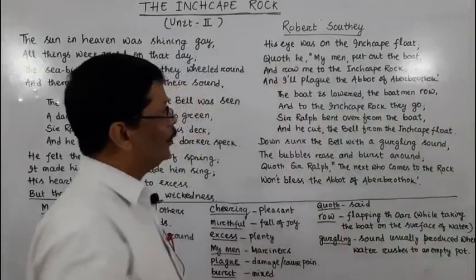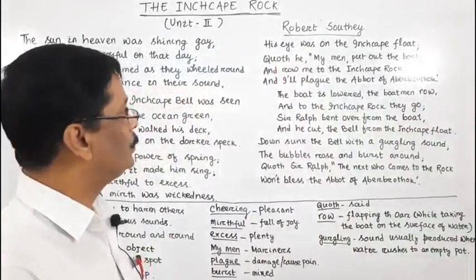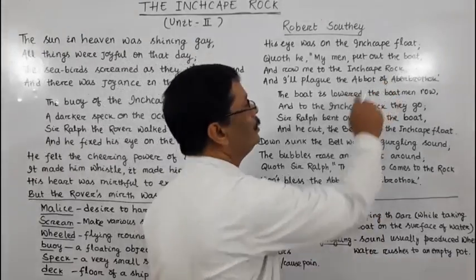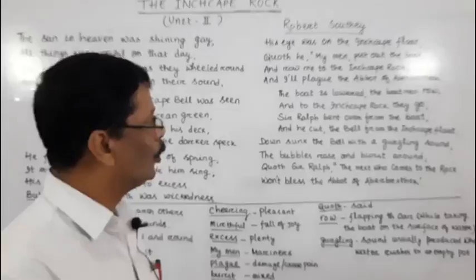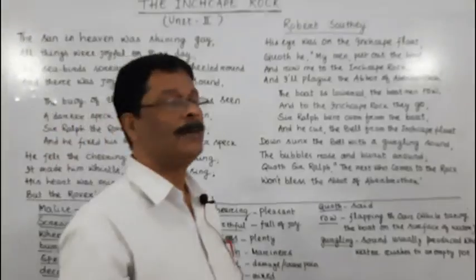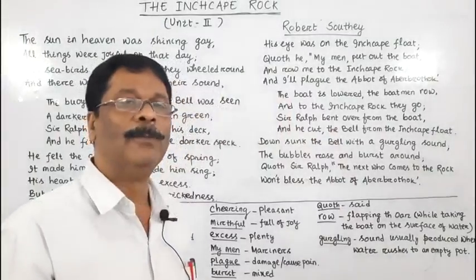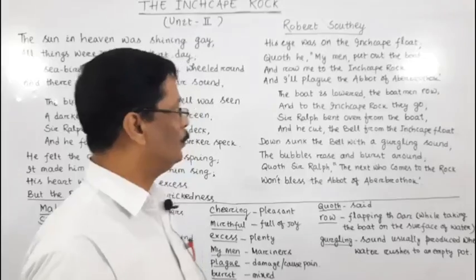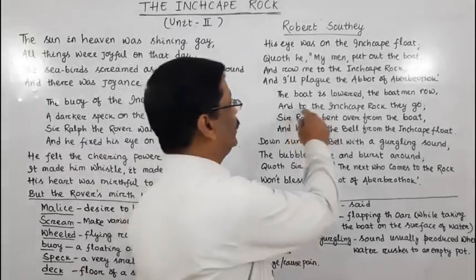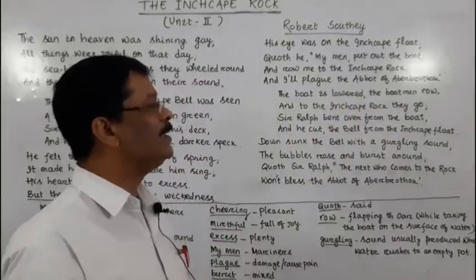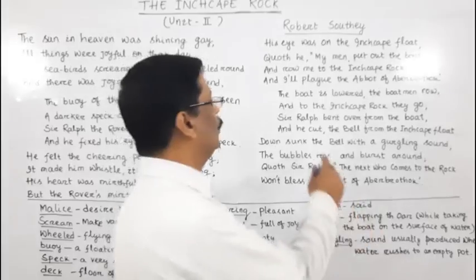His eye was on the Inchcape float. Quoth he, My men, put out the boat and row me to the Inchcape Rock, and I'll plague the Abbot of Aberbrothock. The boat is lowered, the boatmen row, and to the Inchcape Rock they go.